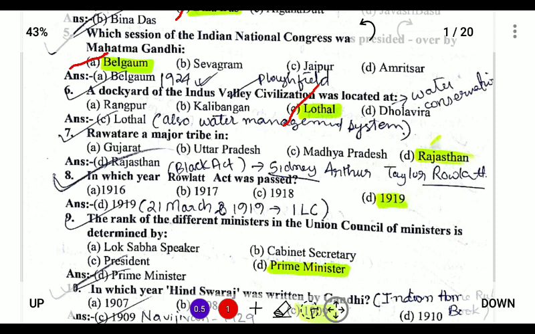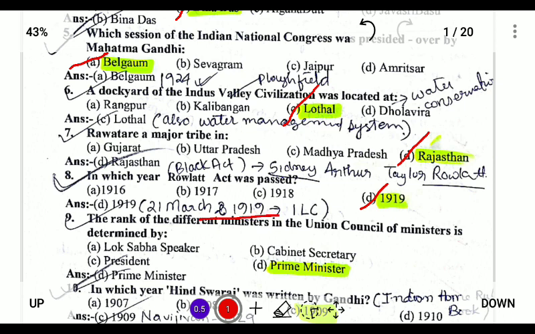Rawat is a major tribe of Rajasthan. In which year was the Rowlatt Act passed? The Rowlatt Act was passed in 1919. It was passed to suppress the revolutionaries, on the 21st of March 1919.